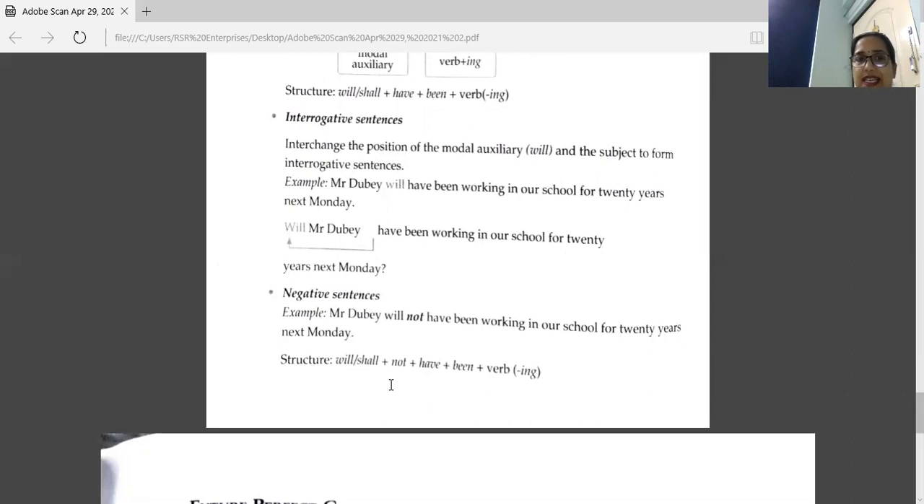Next, we have the negative sentence here. You have to add not with the modal auxiliary. So your sentence becomes: Mr. Dubey will not have been working in our school for 20 years next Monday. So this is the structure of the verb.